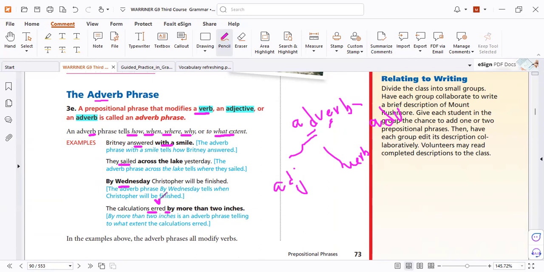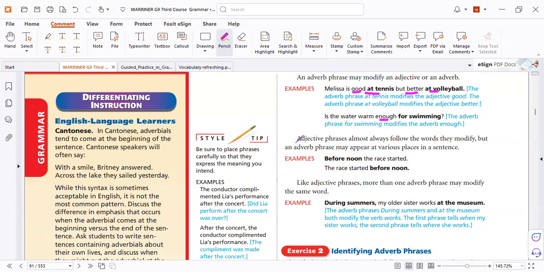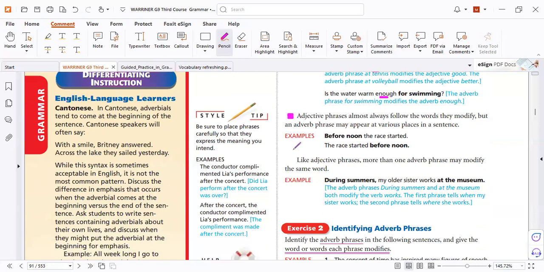Now let's go to see the next. What is the next now? Let's see. Of course, we have a lot of examples. Here, good at modifies the adjective. Here, at modifies better, and both of them are adjectives, for example. Here we have an adverb. As you know, additional examples you can revise at home. No problem. But at this point, we have a simple trap. What is it? This is an adverb phrase. It modifies the verb. And this adverb phrase modifies the verb.